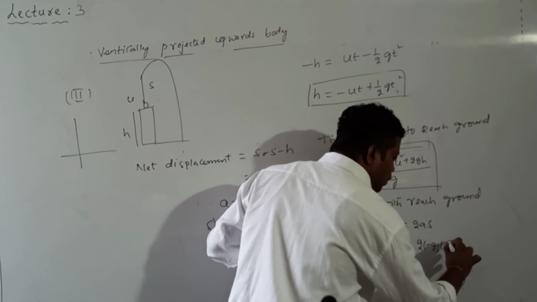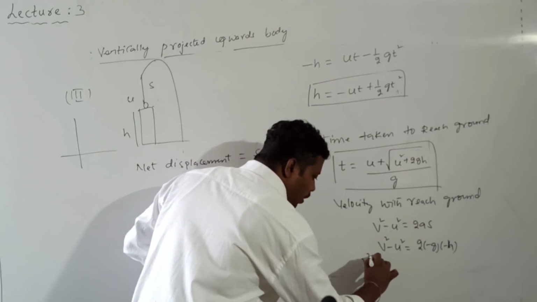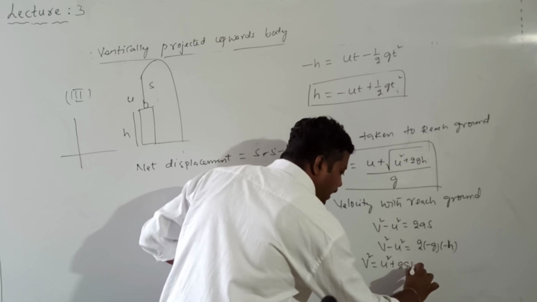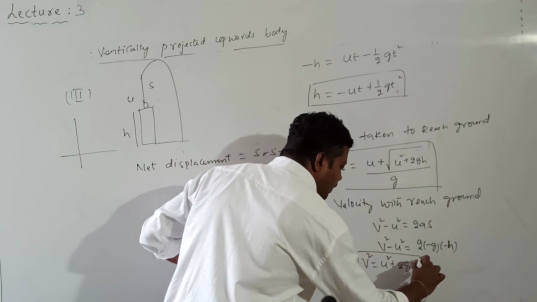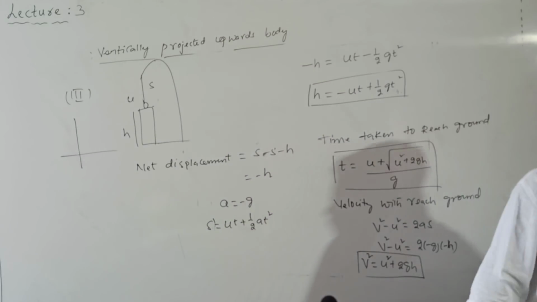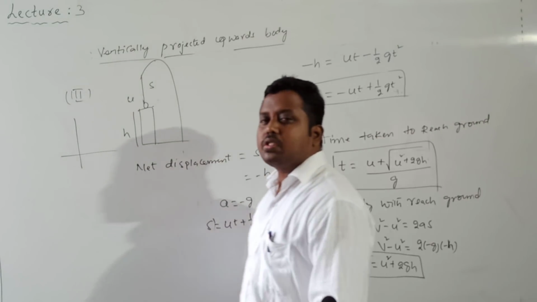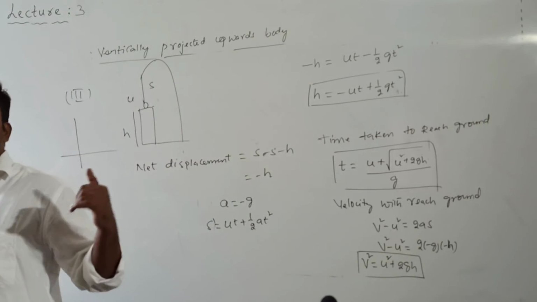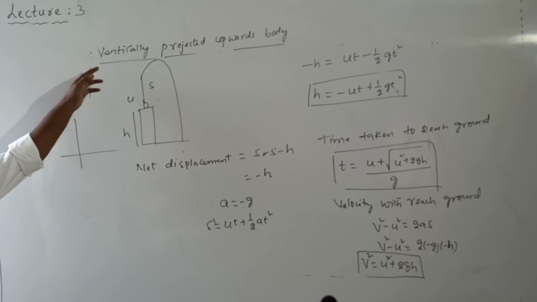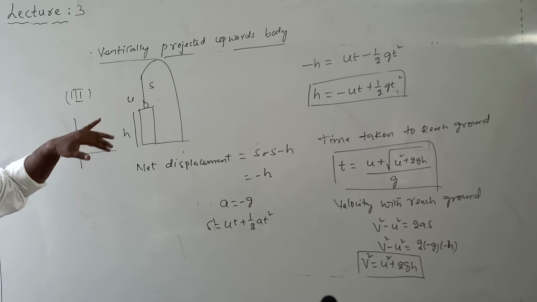So then what will we get as the total formula? v square is equal to u square plus 2 into g into h. So this is the formula for final velocity. What is the final velocity with which the body reaches the ground? That is given by v square is equal to u square plus 2 into g into h. Okay? So these are the projections from the top of the tower.